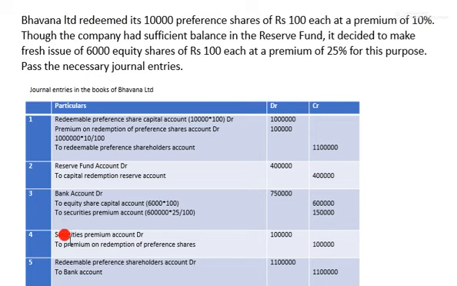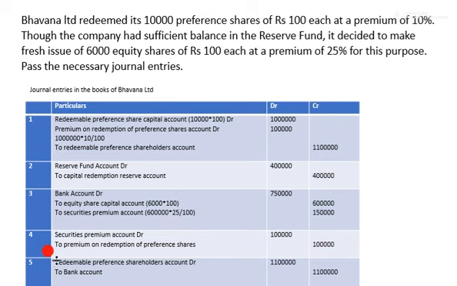The entry will be: Securities Premium Account debit, total 10,000 preference shares of rupees 100 is 10 lakh into 10%, that is 1 lakh. For whom were they making payment? To redeemable preference shareholders, To Premium on Redemption of Preference Shares, credit 1 lakh.